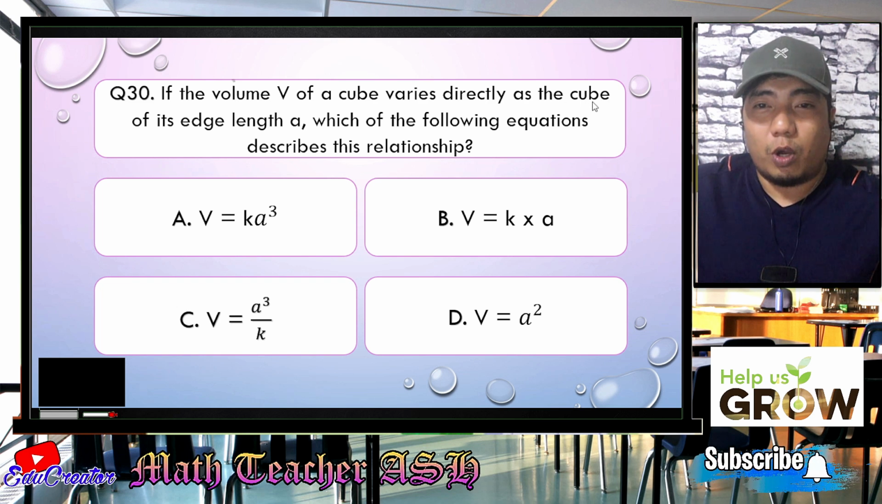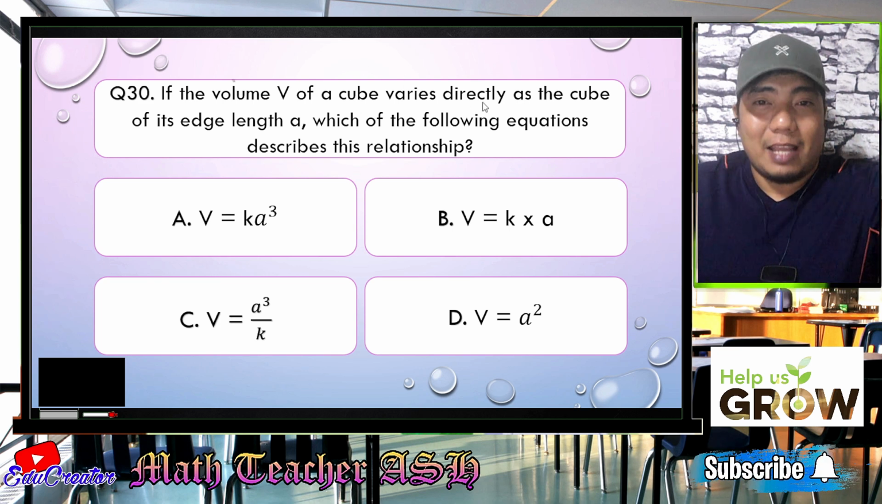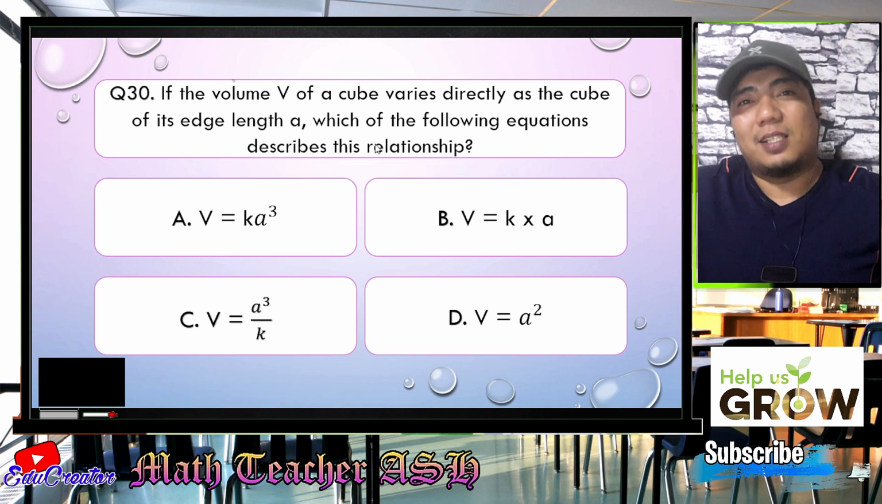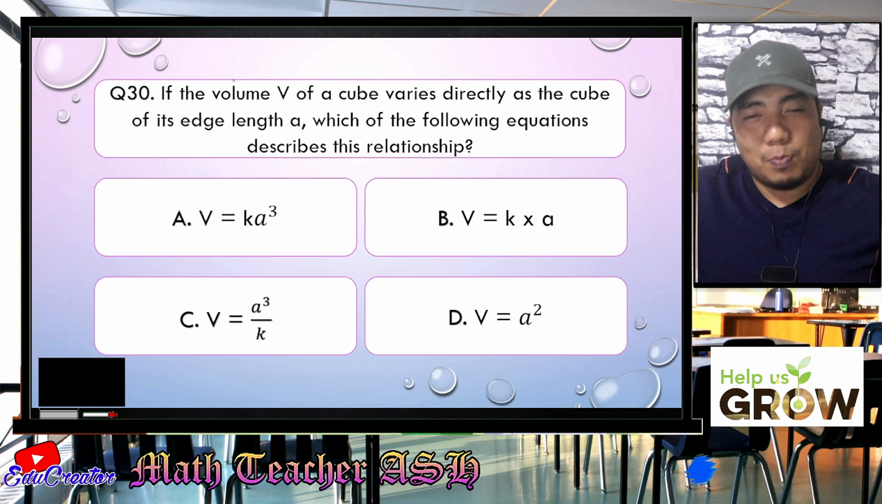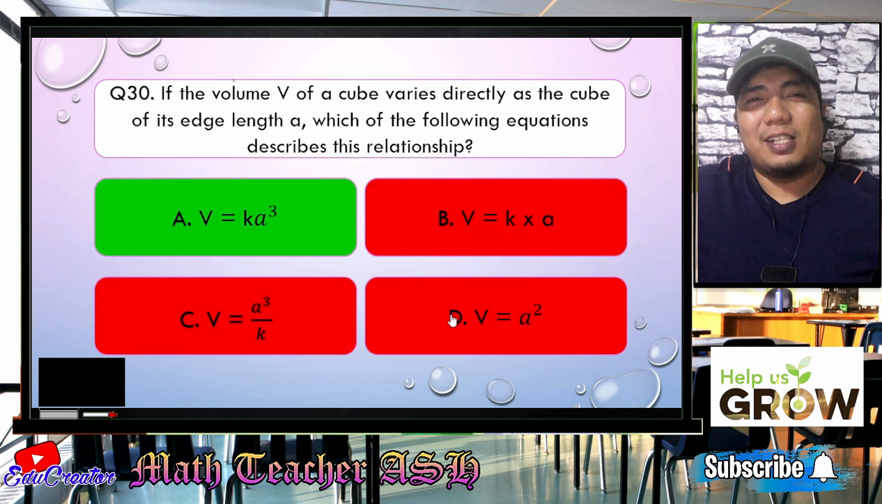However, we are talking about cube of the length A, so cube of A. So that is A cube. So talking about direct variation, that is basically the constant times the second variable, which is our A. So that will give us K A cube. So that is letter A. Alright. Easy, right? Very easy, my dear math learners.